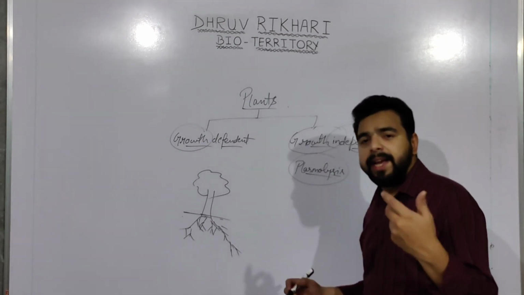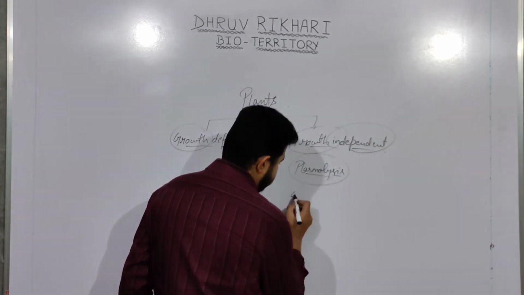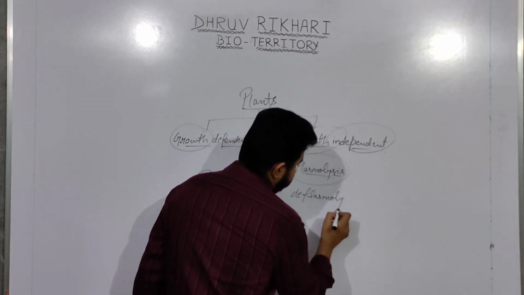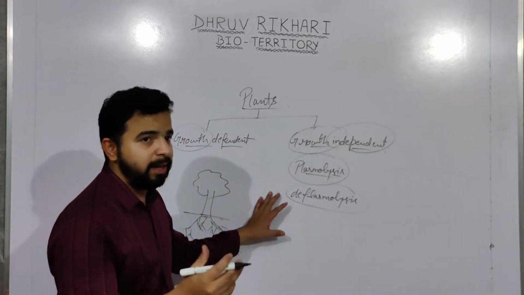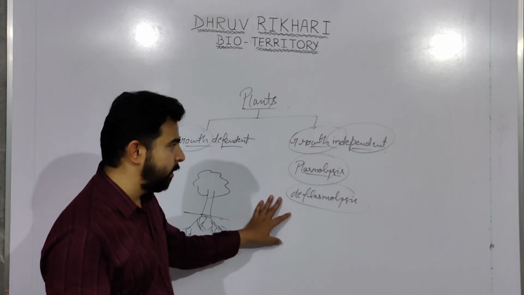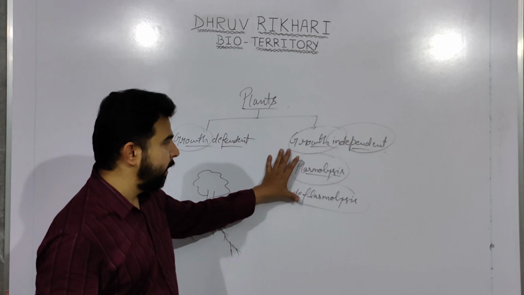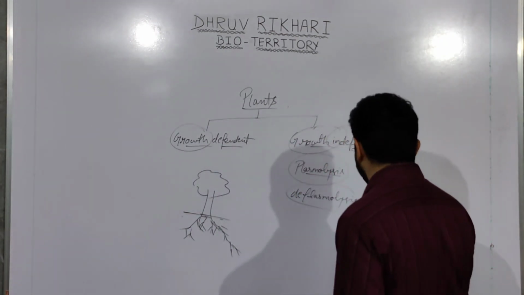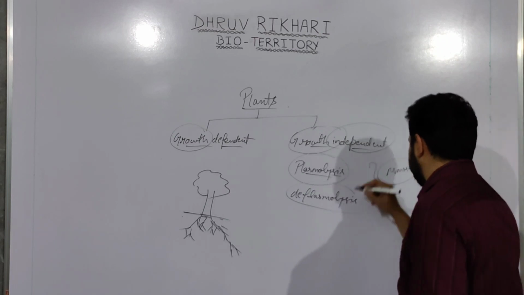And again if it gains water, what will happen? Deplasmolysis will take place. So this shrinkage and swelling of leaves are responses towards the external environment, and are growth independent. Similarly, we can take the example of the mimosa plant, which is a touch-me-not plant.